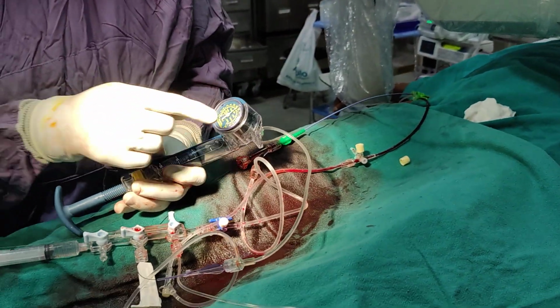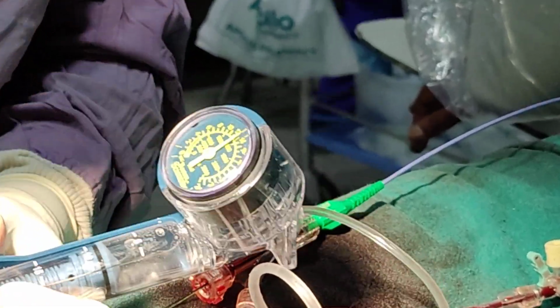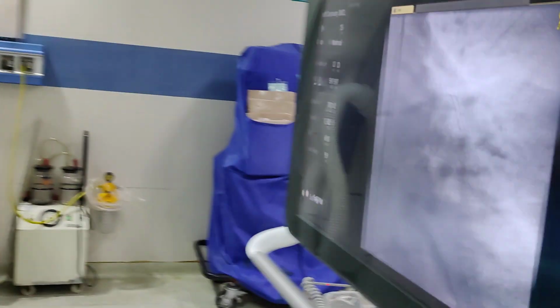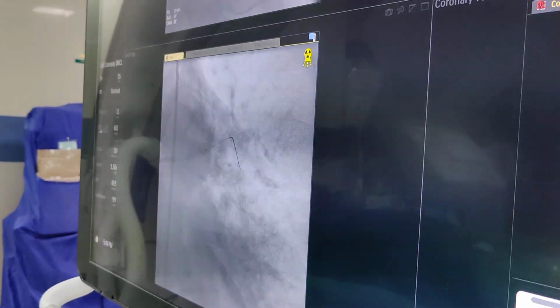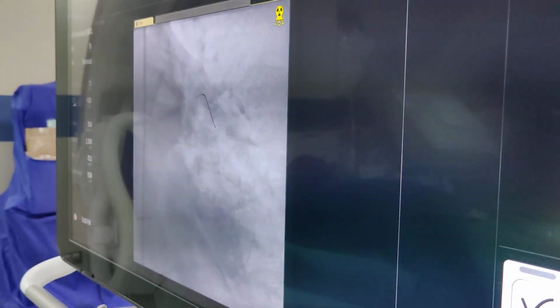This is how we are inflating with the 14 atmosphere. Go back, and the stent is being placed there.